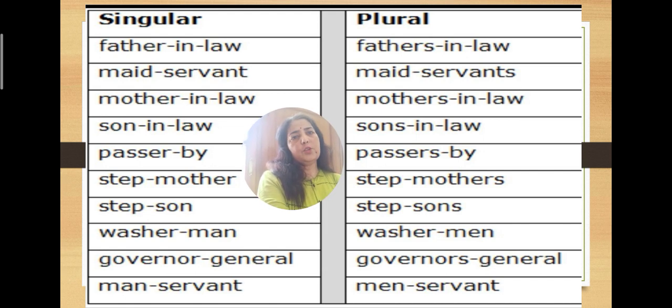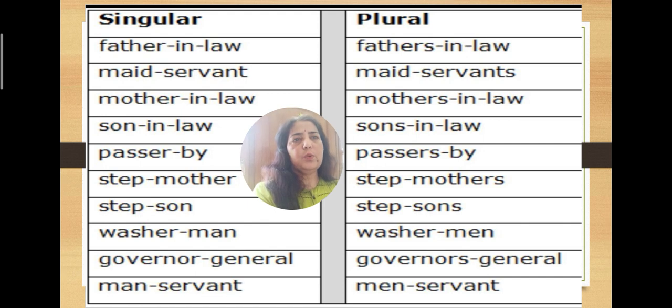Mother-in-law changes into mothers-in-law. You can read all those examples. Manservant changes into menservants. Governor general changes into governors general. Washerman changes into washermen. Stepson changes into stepsons. Stepmother changes into stepmothers. Passerby changes into passers-by. I hope this is clear.